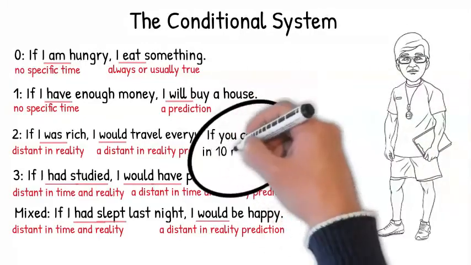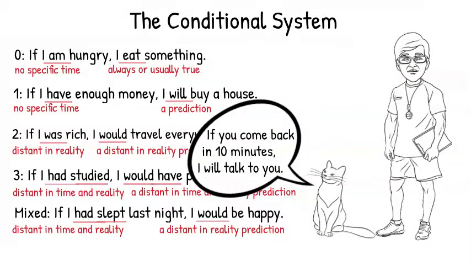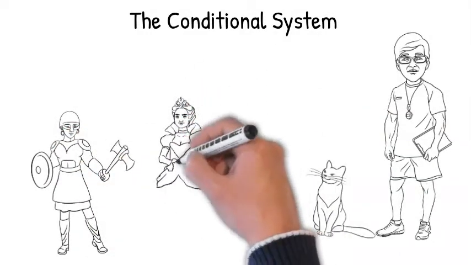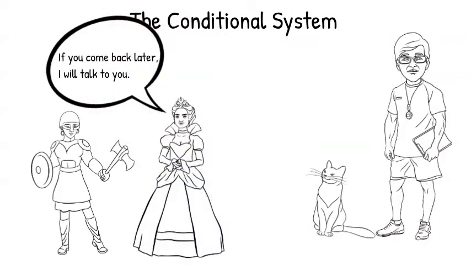Do you have a problem? Oh, good point. Yes, you've used the first conditional, but the condition has a specific time. You see, the conditional system was developed hundreds of years ago, and at that time, the present simple was used because there was no specific time. But as we all know, languages change over time. So sometime in the past, people sometimes said a specific time in the condition of the first conditional. It's all perfectly correct.